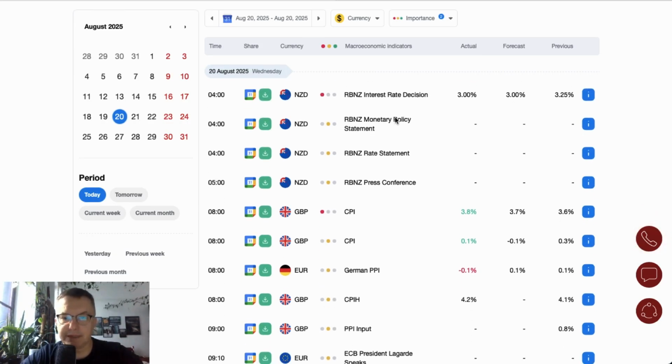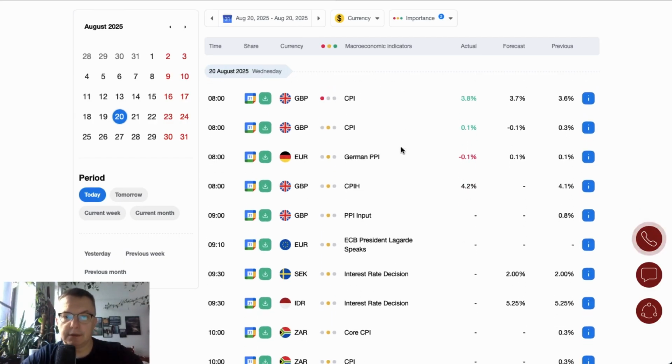Reserve Bank of New Zealand interest rate decision has been published overnight, and the Reserve Bank of New Zealand has cut the interest rate from 3.25 to 3%, just as expected. Together with the interest rate decision, the monetary policy statement and rate statement were released.